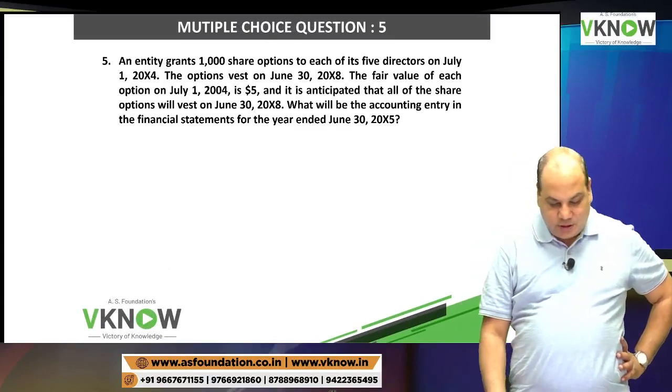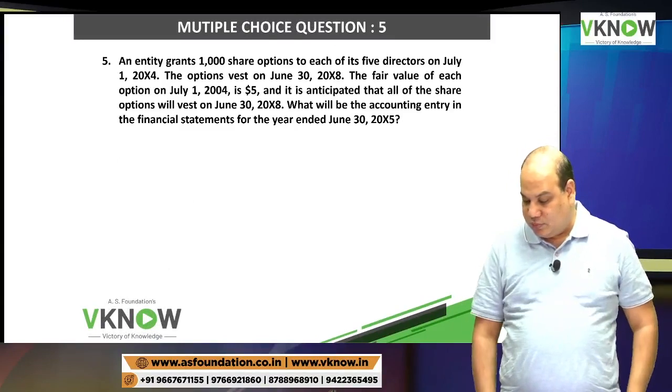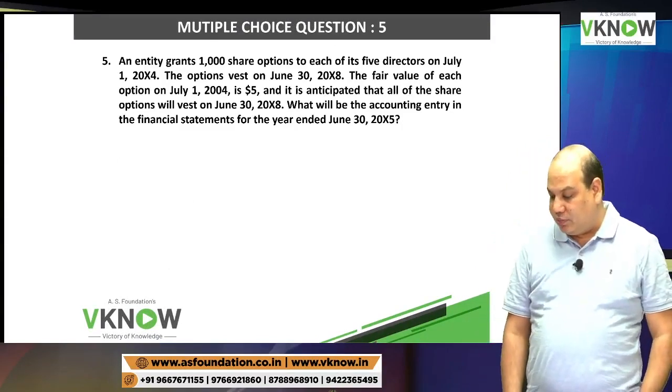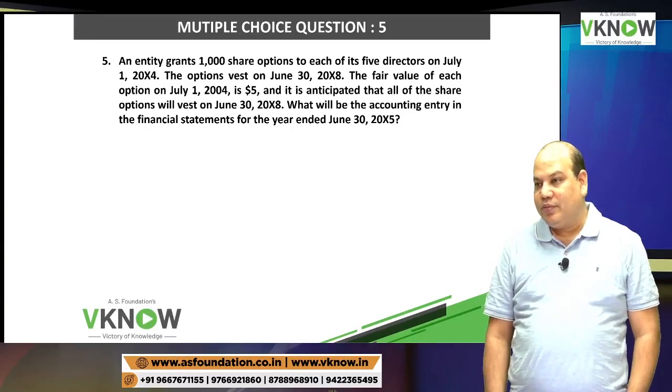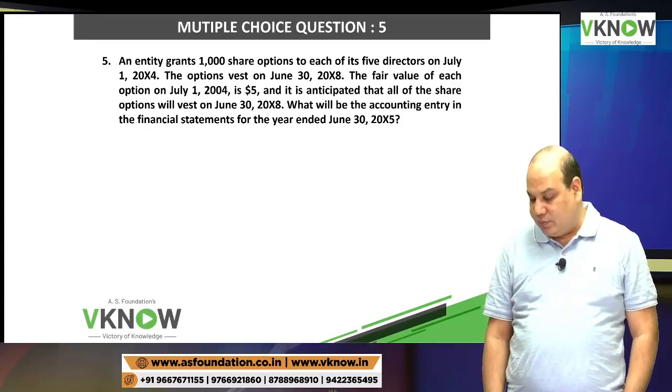An entity grants 1000 share options to each of the 5 directors on July 1. The option vests on June 30, 2008. How many years are there? July 1, 2004 to June 30, 2008, 4 years. The fair value of each option on July 1, 2004 is $5.